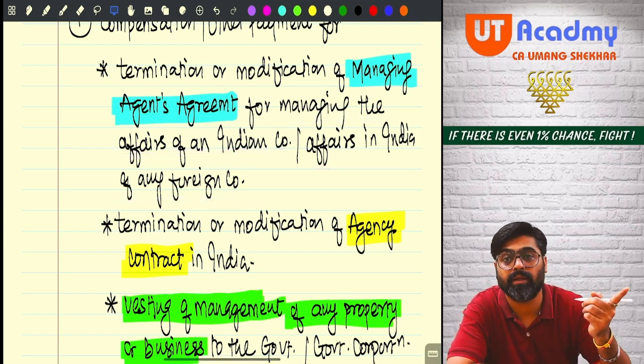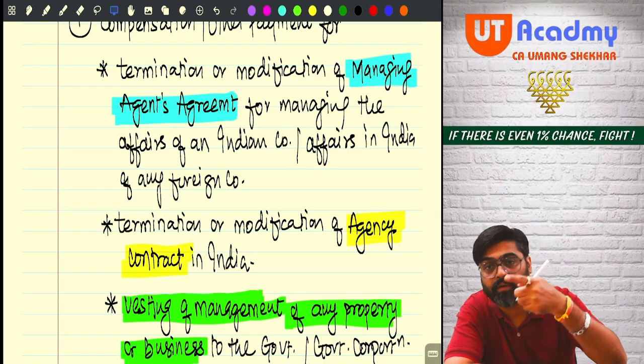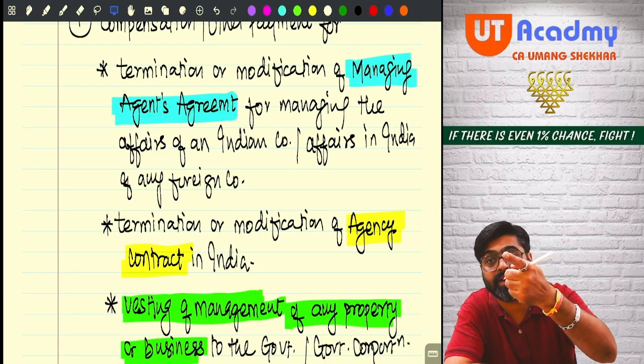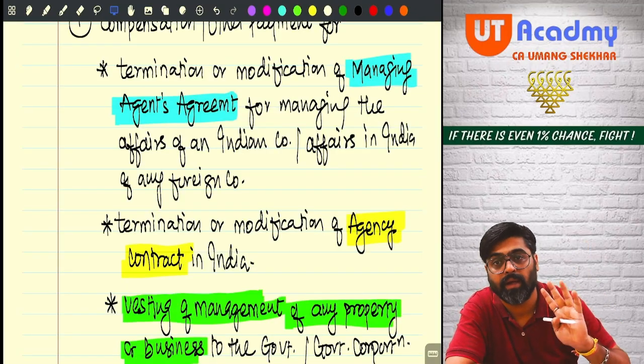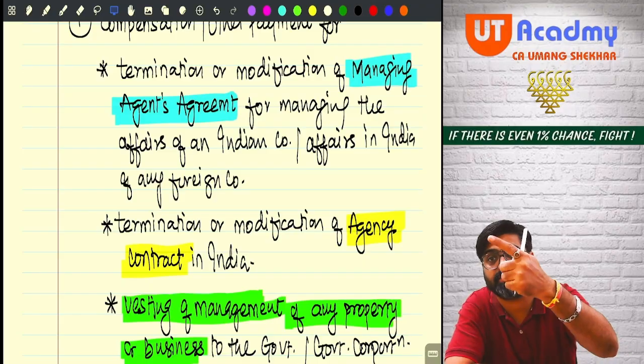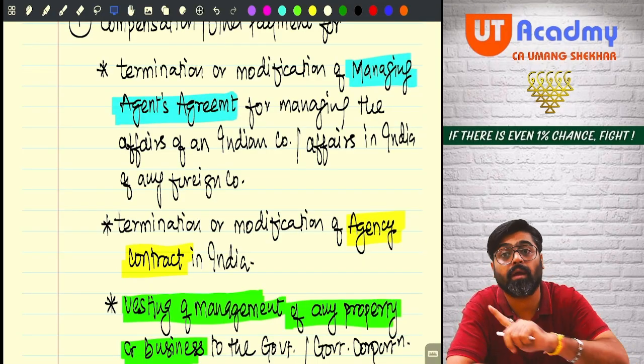So what are you managing? Affairs of an Indian company. What are you managing? Indian affairs of a foreign company. And if the managing agent agreement was made and that got terminated or modified, and as a result you are getting what? Compensation, then that will be taxable as your PGBP income only.